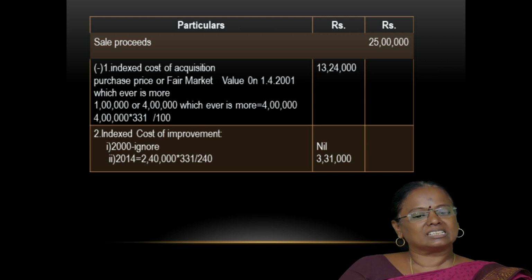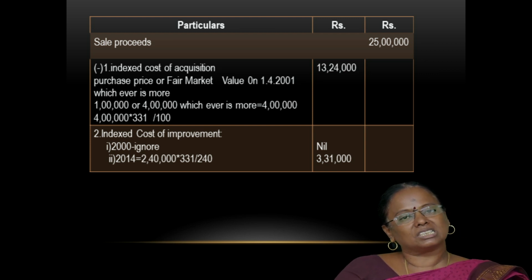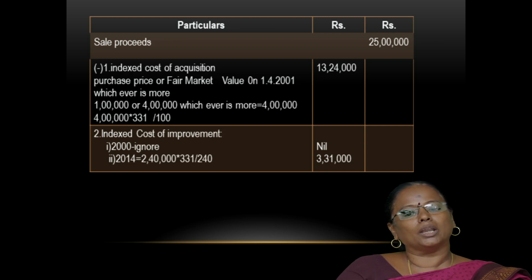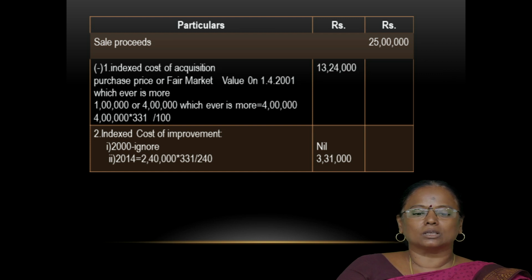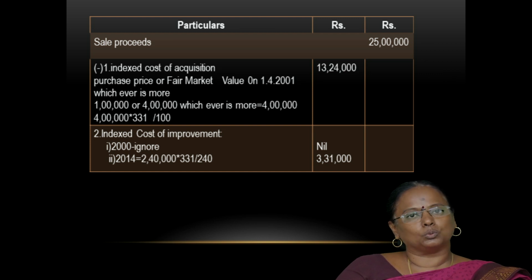Here in this example, the cost of acquisition of the property is rupees 1 lakh and the fair market value on 1/4/2001 is rupees 4 lakhs. Among the two, 4 lakhs, the fair market value, is higher.